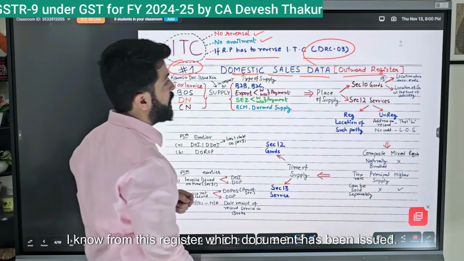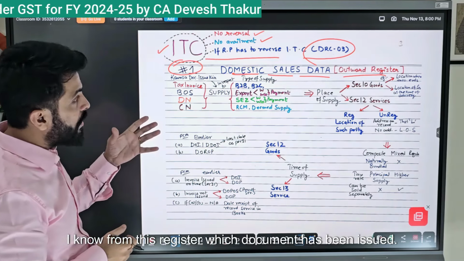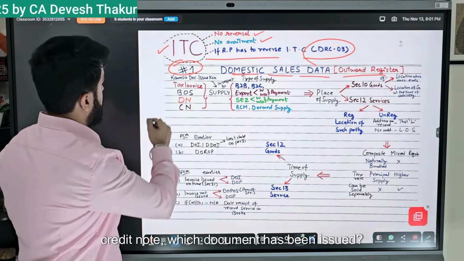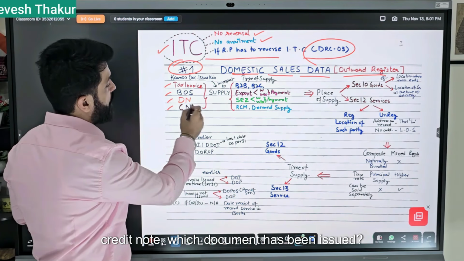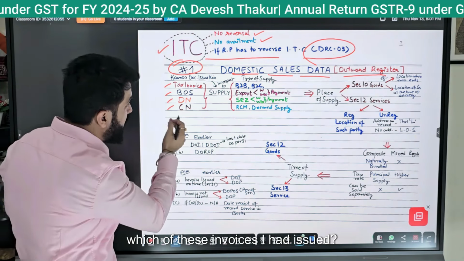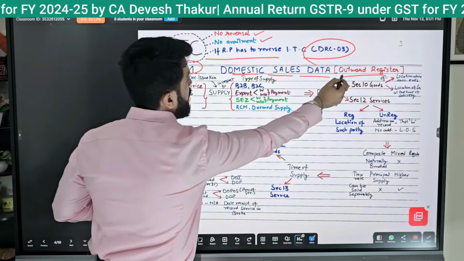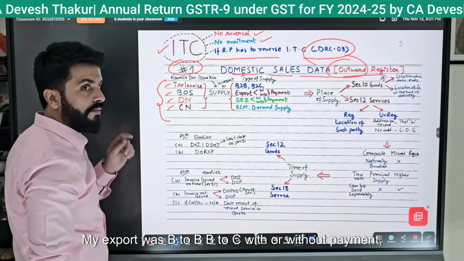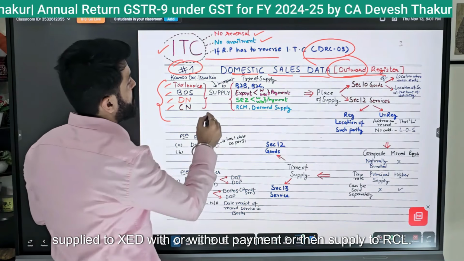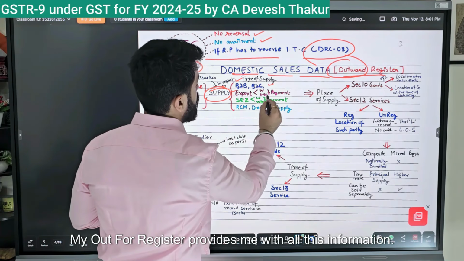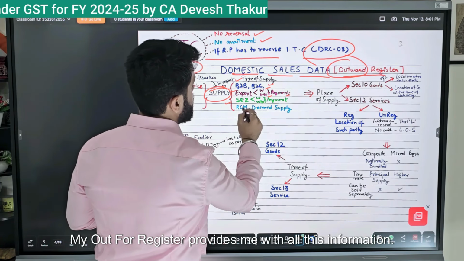I know from this register which document has been issued. Is it a tax invoice, bill of supply, debit note or credit note? I can tell from the outward register which of these invoices I had issued, and what this supply was like. My export was B2B, B2C, with or without payment, supply to SEZ with or without payment, or supply under RCM. My outward register provides me with all this information.